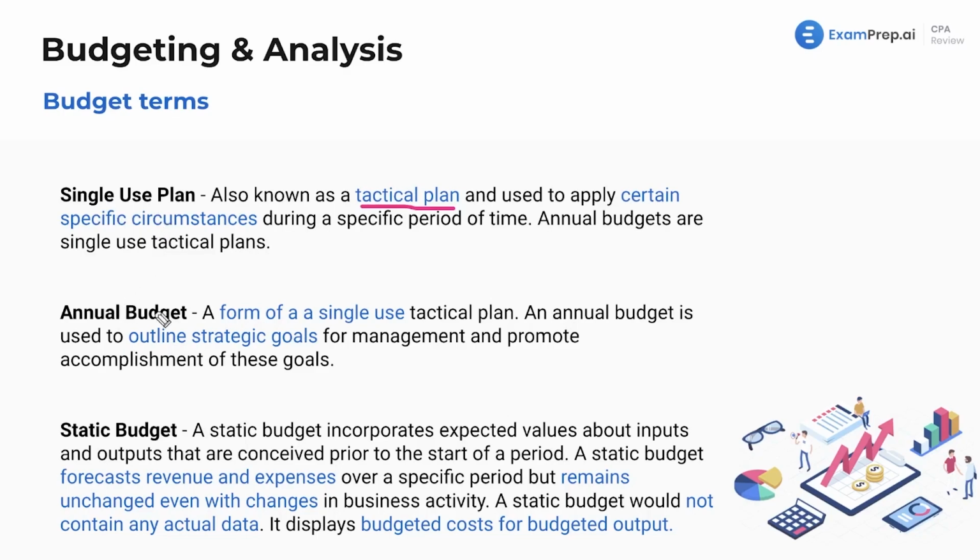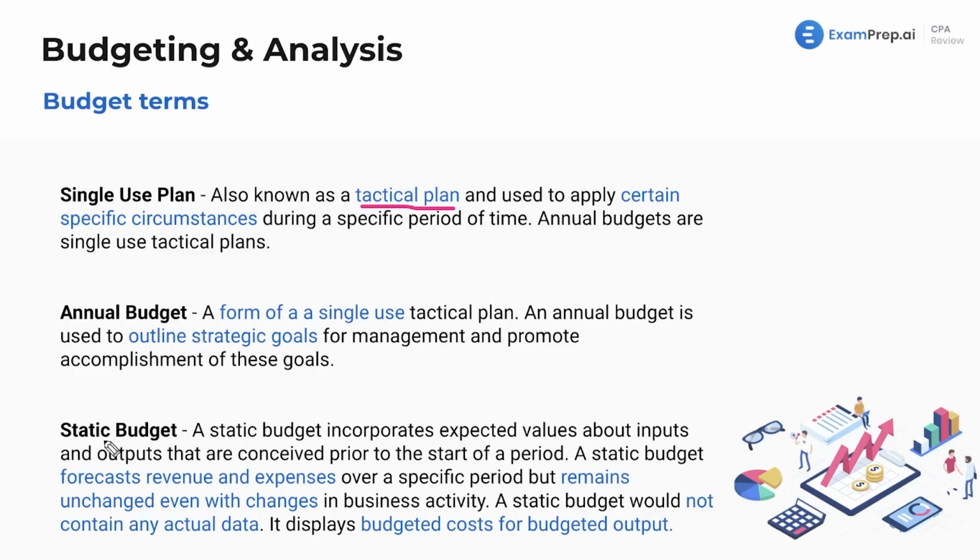The annual budget is a form of a single-use tactical plan. The annual budget is used to outline strategic goals for management and promote accomplishment of these goals. Right, this is just your normal annual budget. Nothing too crazy here, just takeaways. You want to know that the annual budget is a form of this single-use plan, and it outlines the strategic goals, but pretty straightforward, right? The annual budget is what the company is going to use for the year.